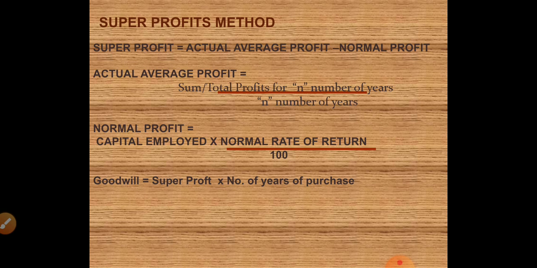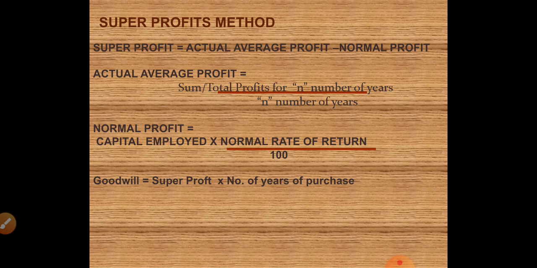Now if you take something like Khadim's or Woodlands or Mochi, their profit will be 20% on capital employed or 30% on capital employed. So suppose there is a shoe manufacturing company Mochi, and this company's rate of return is 25% on capital employed.